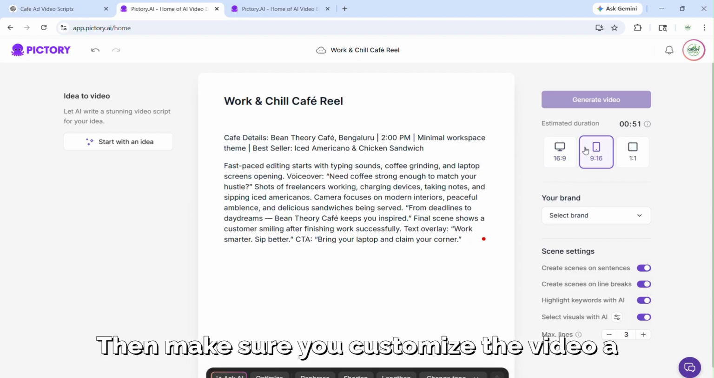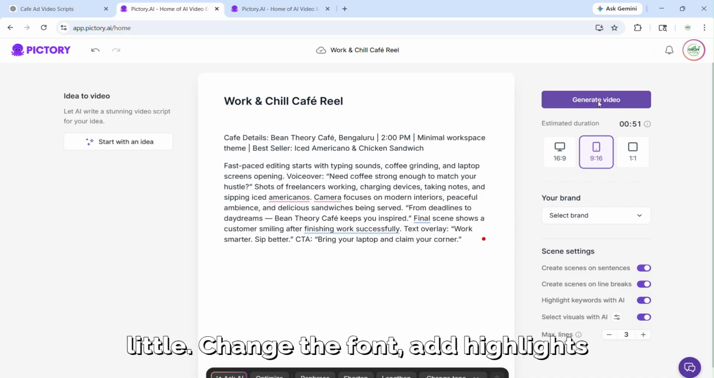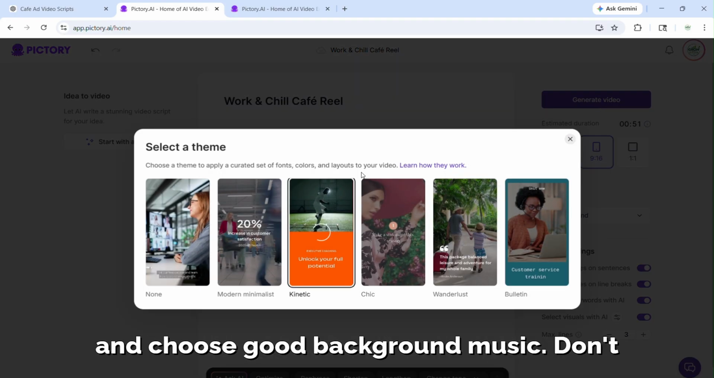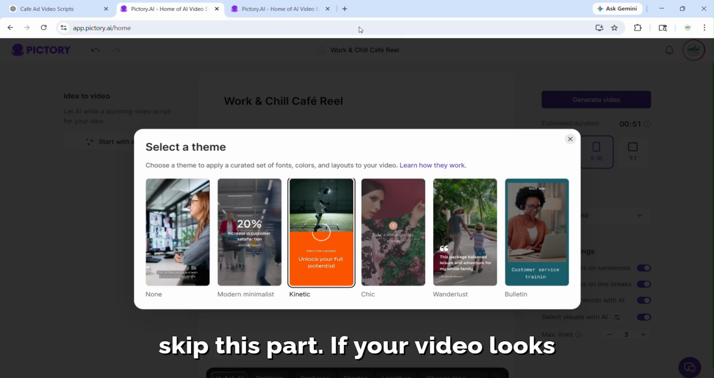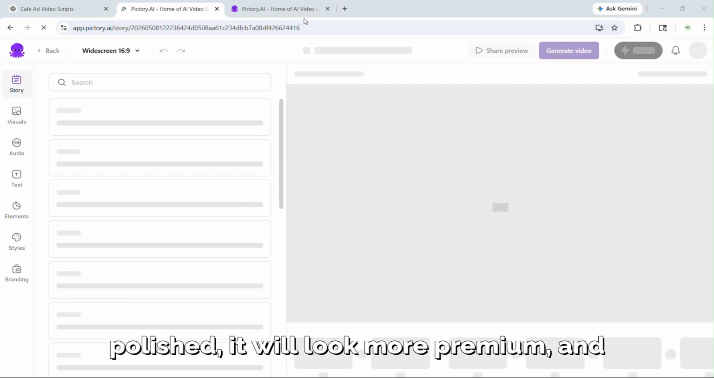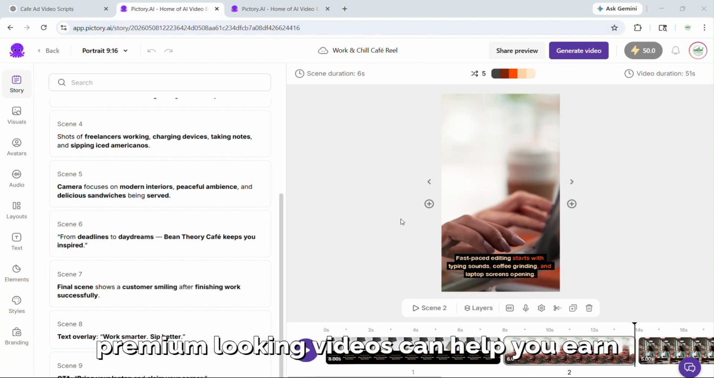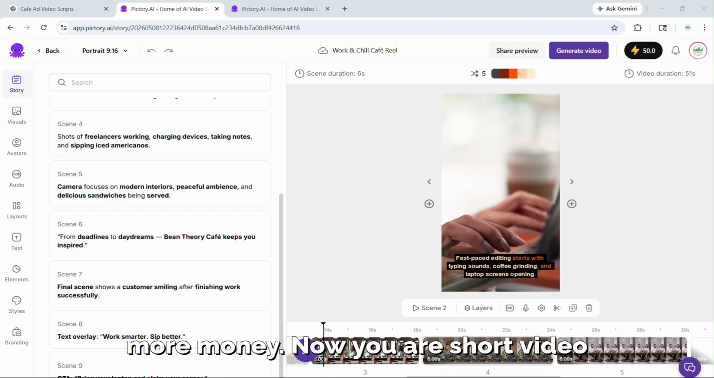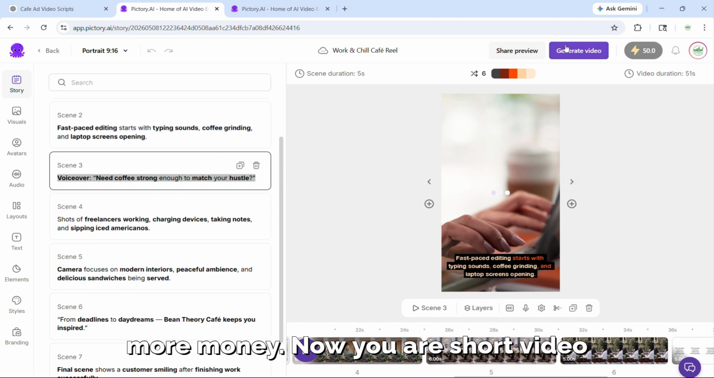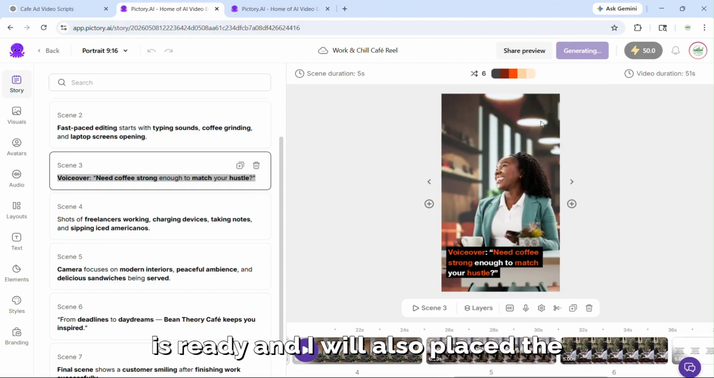Then make sure you customize the video a little. Change the font, add highlights, and choose good background music. Don't skip this part. If your video looks polished, it will look more premium, and premium looking videos can help you earn more money. Now your short video is ready, and I'll also place the sample cafe ad video link in the description.